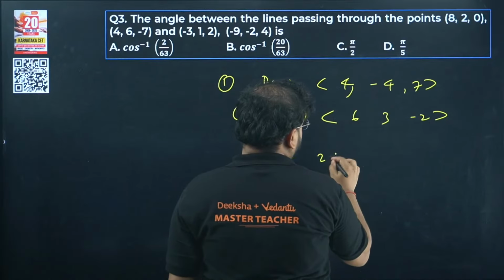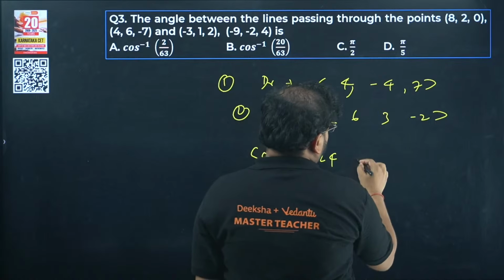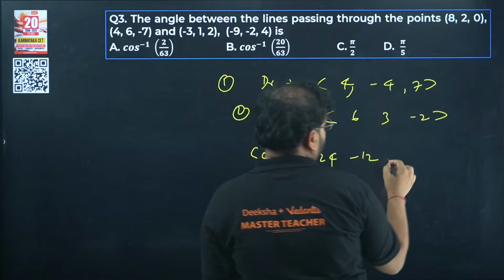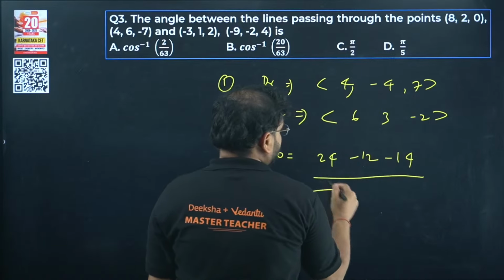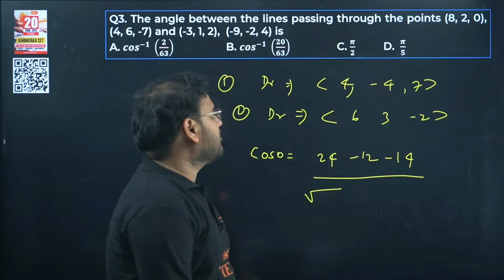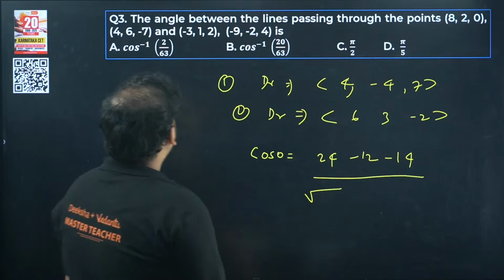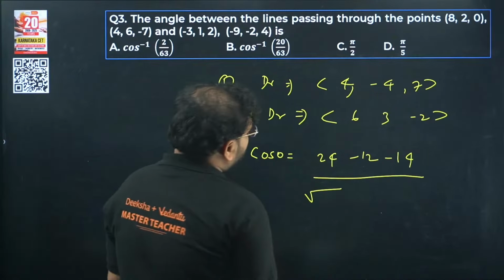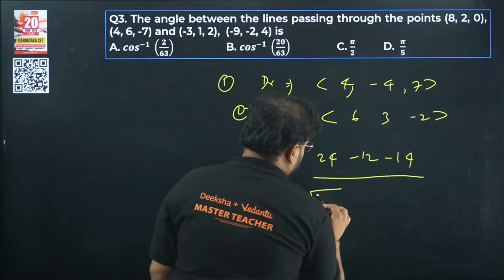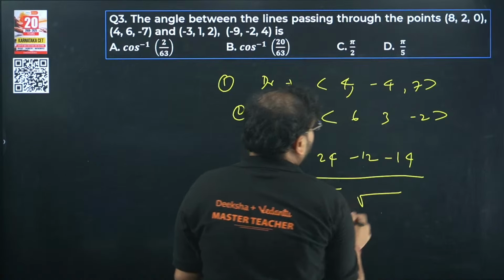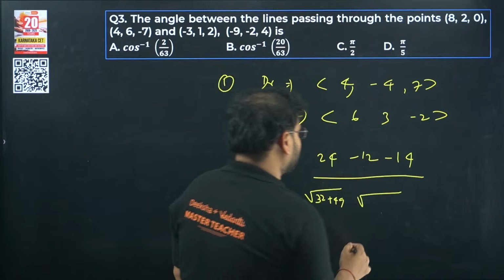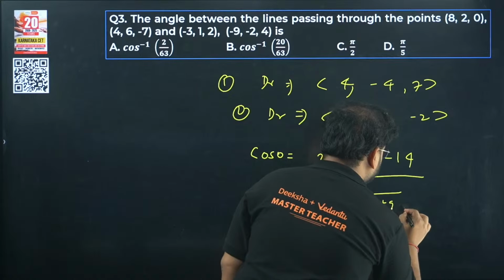Product 24 we have here, minus 12 we have here, minus 14, right? Yeah, divide by the magnitude. So we'll have 4, 16 plus 16, 32 plus 49, right? Is it correct? Please check. 32 plus 49. Okay, and over here we have 36 plus 9 plus 4.